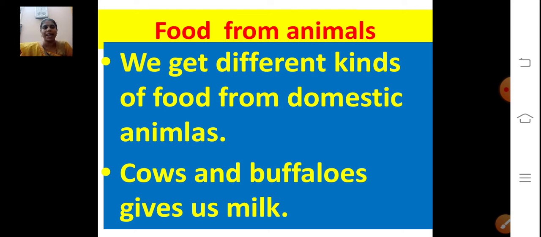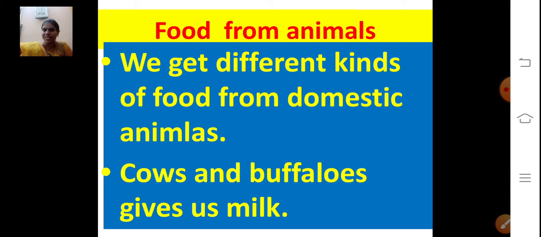Now, food from animals. We get different kinds of food from domestic animals. So now we are going to see what food we get from animals. Cows and buffaloes give us milk.